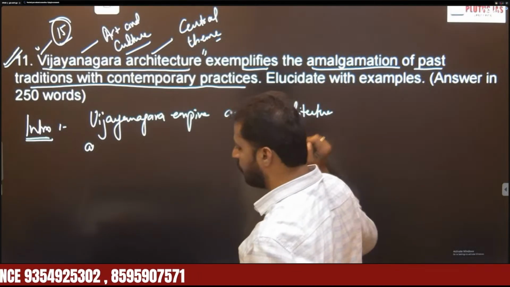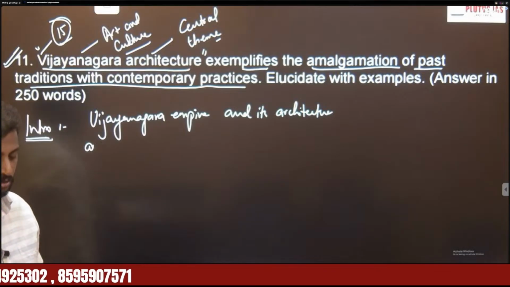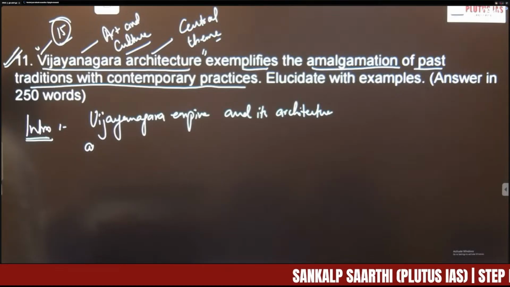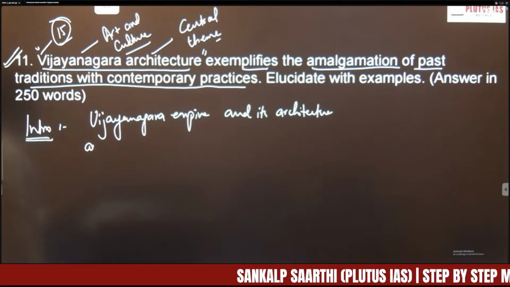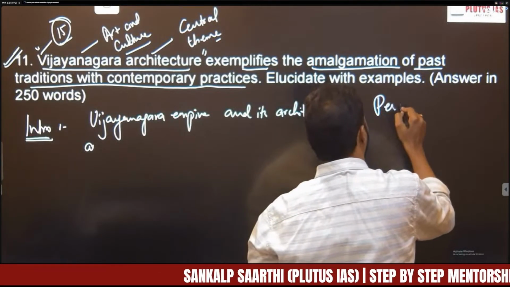So we are discussing the Vijayanagara style of architecture. Here we can also add a historian, Percy Brown, who mentioned that Vijayanagara architecture is the last great phase of Dravidian architecture. What was said by Percy Brown?